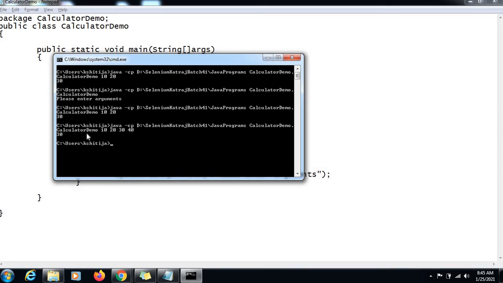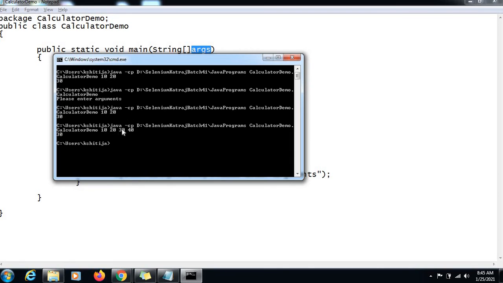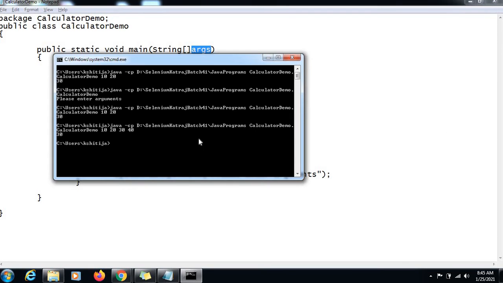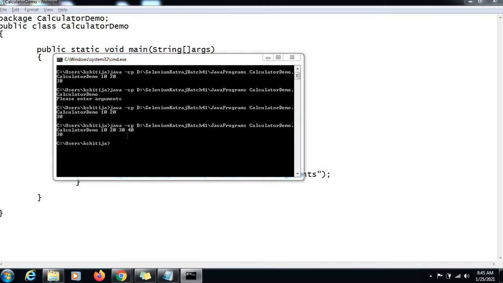So what is happening? These 4 arguments, 10 20 30 40, are getting sent here and received in the ARGS, right? So ARGS is containing these 4 arguments, 10 20 30 40. Here a equal to Integer dot parseInt of ARGS of 0. So the first argument we are accessing, converting into integer form. Here we are accessing the second argument, converting into integer form, and then we are adding them. So we are ignoring the rest. So there is no question of any exception occurring here.